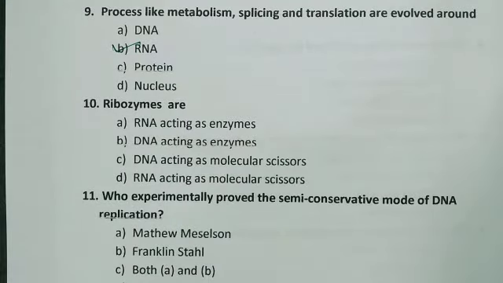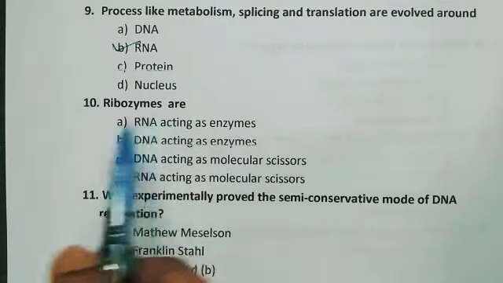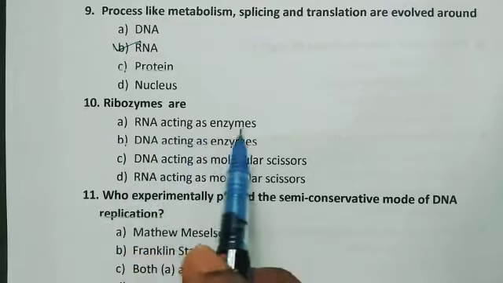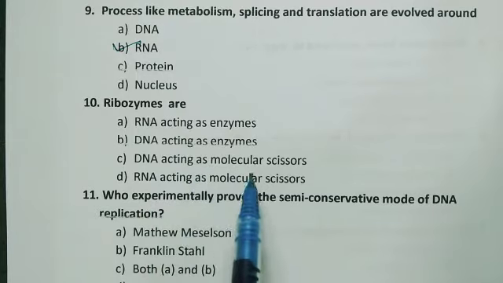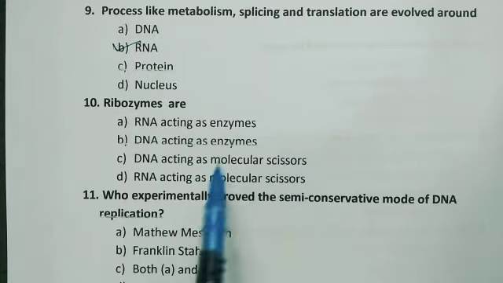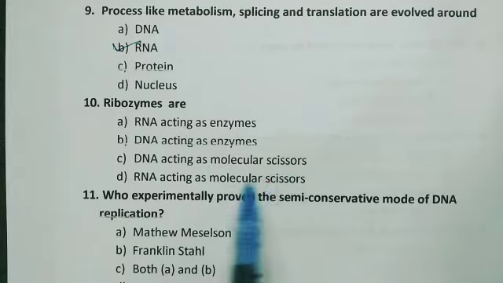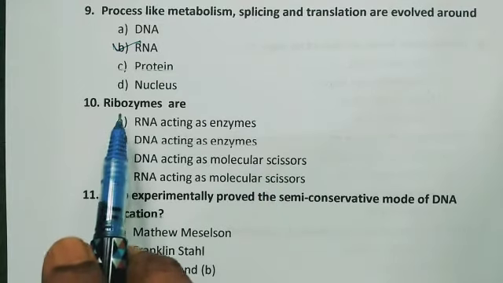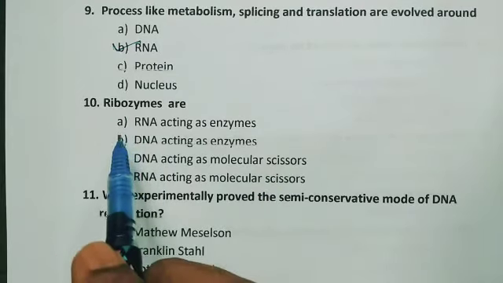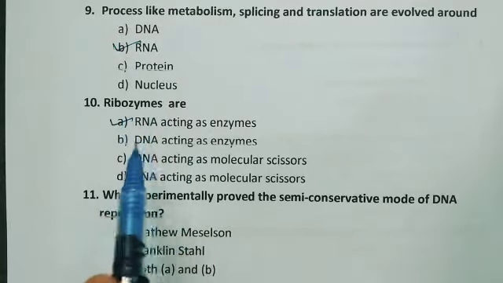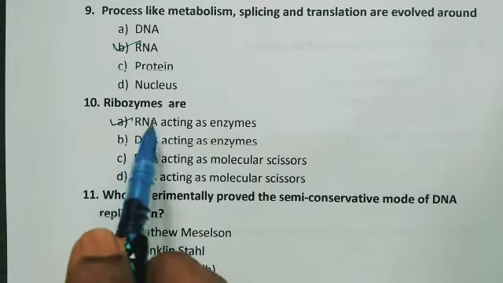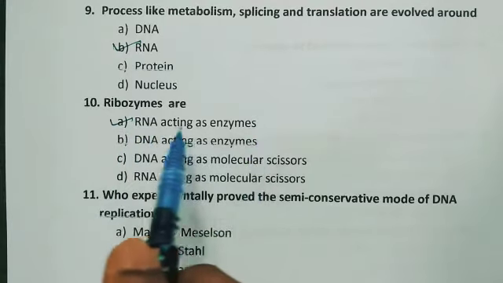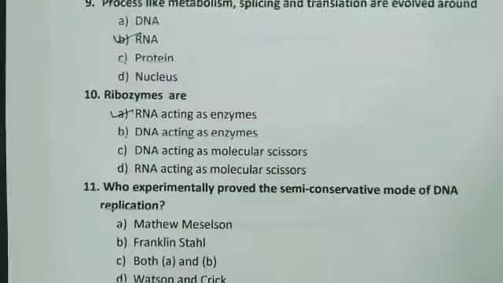Coming to question number 10. Ribozymes are RNA acting as enzymes, DNA acting as enzymes, DNA acting as molecular scissors, or RNA acting as molecular scissors. We know that molecular scissors are endonucleases, restriction endonucleases, and ribozymes are RNA acting as enzymes. Generally, all enzymes are proteins, whereas sometimes RNA also acts as an enzyme, and those RNA which act as enzymes are called ribozymes.